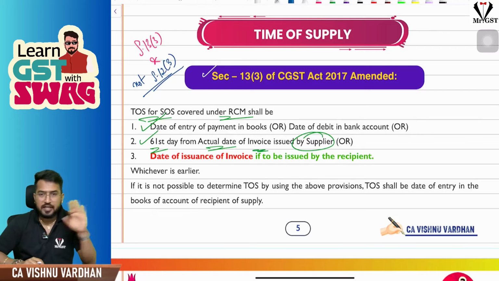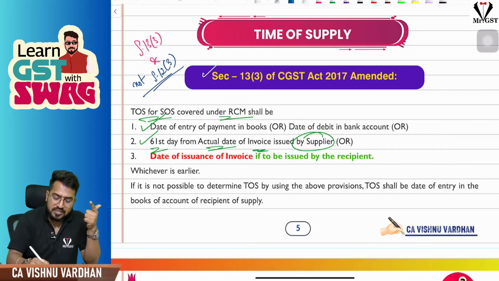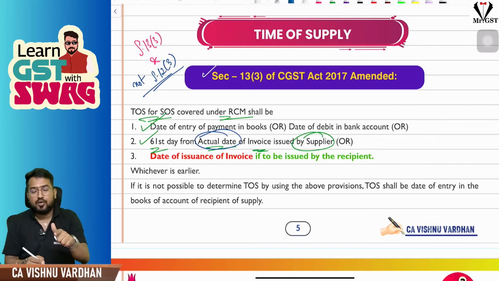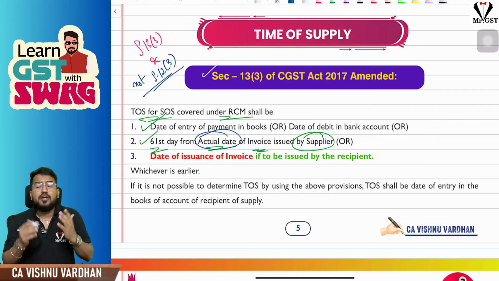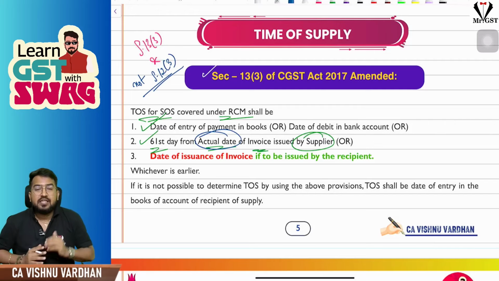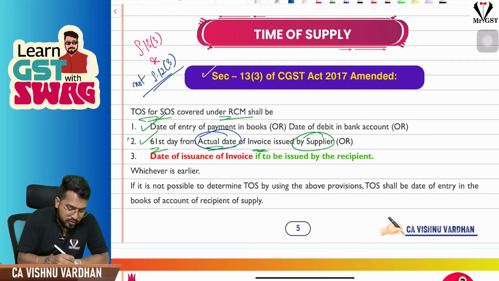In 12 subsection 3, they did not touch anything. So 13 subsection 3 says the time of supply is the date of payment or the 61st day from the actual date of invoice. That is very important. Actual date of invoice if the invoice is raised by the supplier. No sir, if the supplier did not raise the invoice, then you don't take this one, take the date of payment and the actual date of issue of invoice.